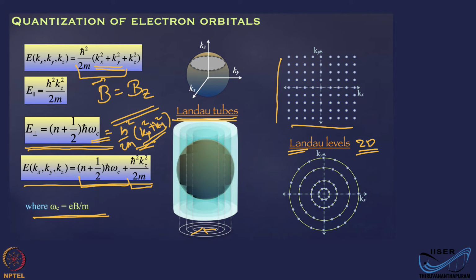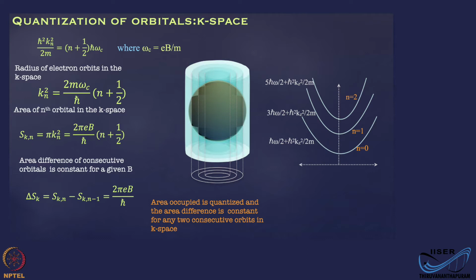So now this is the picture, and what remains is that we start discussing the quantization of the orbitals. You know that these states lie on certain levels or tubes which are quantized. Now let us look into what happens to these electron orbitals in K space. First we will go with K space, then we will consider what happens in real space.